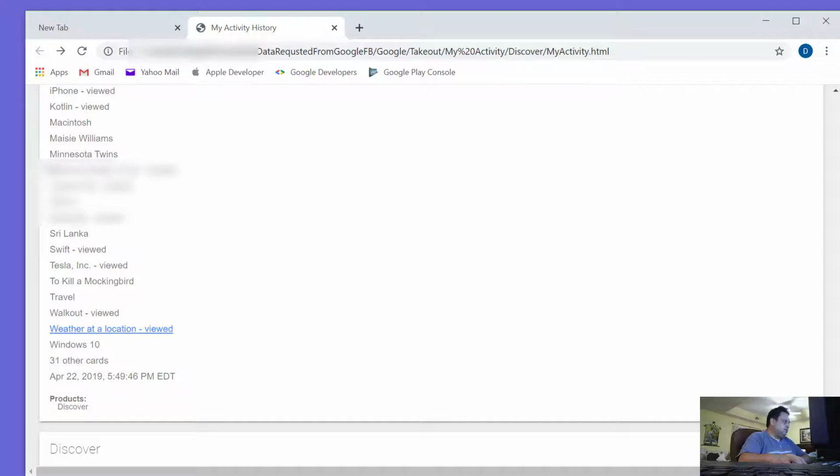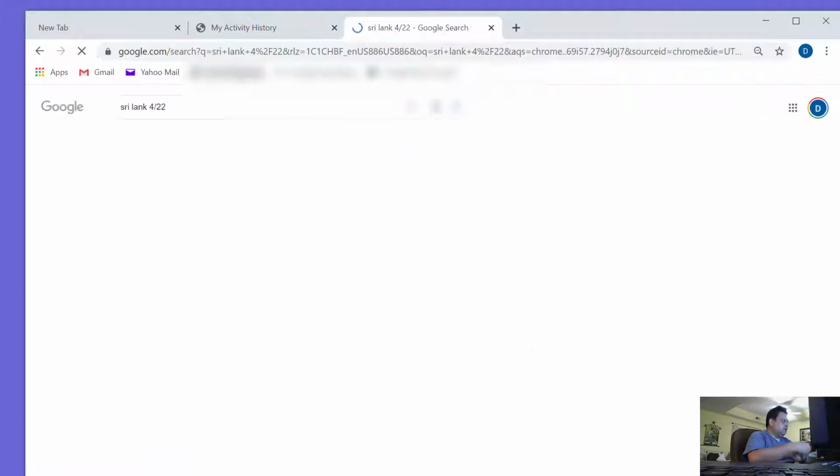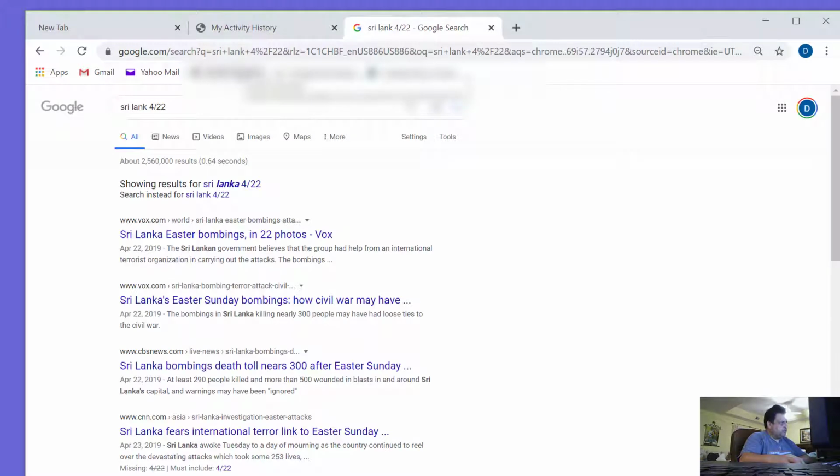I didn't look up Sri Lanka, but if I do, let me see, Sri Lanka for 22. Okay, so you can see there was a major event at that time. That's why it's on my feed.